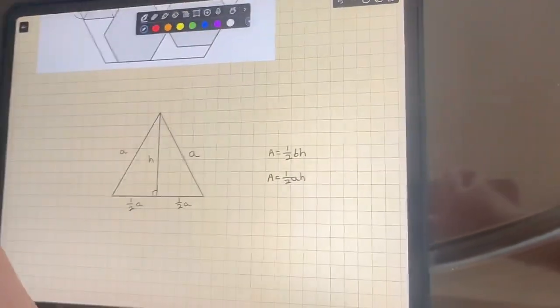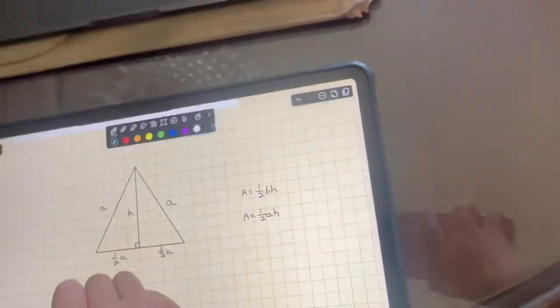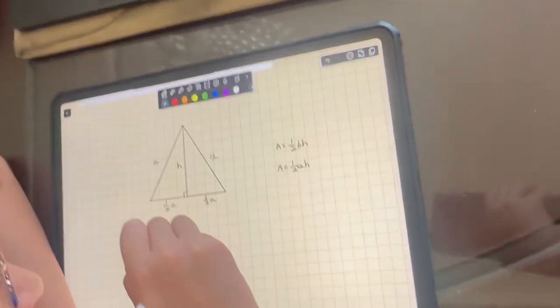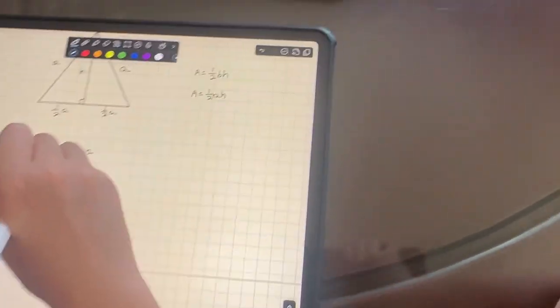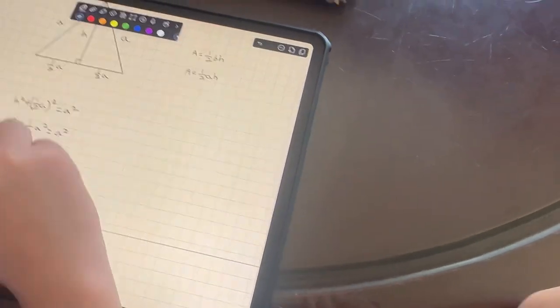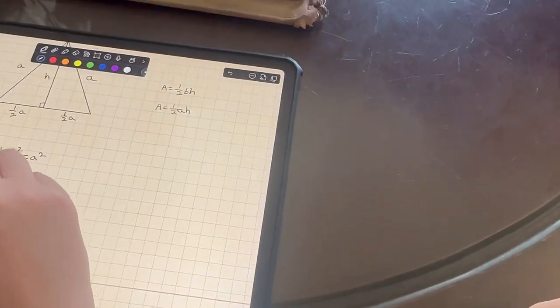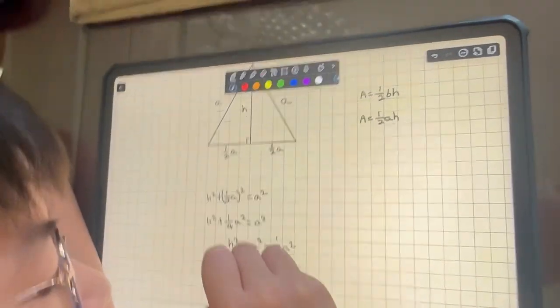Also, this will become a right triangle, so you can use the Pythagorean theorem. So, h squared plus half a squared equals a squared. Now, h squared plus 1/4 a squared equals a squared. You subtract 1/4 a squared on both sides, so h squared equals a squared minus 1/4 a squared, which is 3/4 a squared.